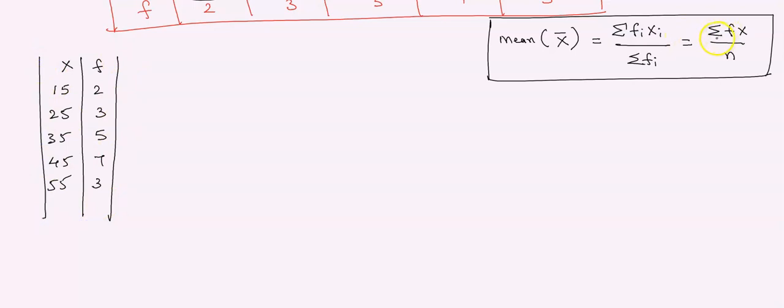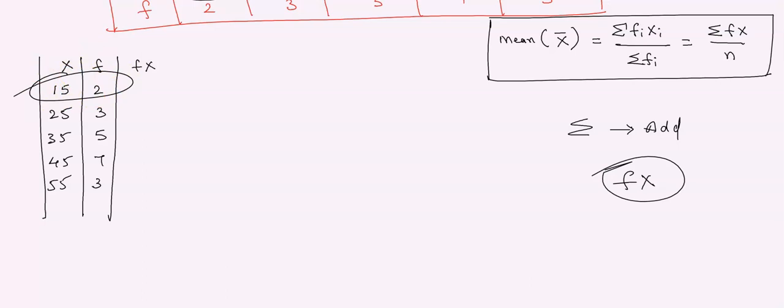अब question में क्या चाहिए? Sigma fx. Sigma का मतलब addition है. What do you mean by sigma? Addition. किसको add करना है? f into x को add करना है. We want to add all fx values. f क्या है? 2. x क्या है? 15. 2 into 15 or 15 into 2. You have to multiply f values with x values or x values with f values. इन दोनों को multiply करना है आपको. समझ में आ रहा है? 15 into 2, 30. 25 threes are 75.